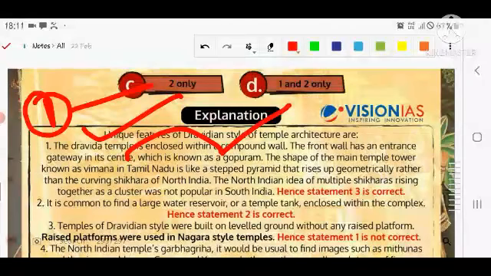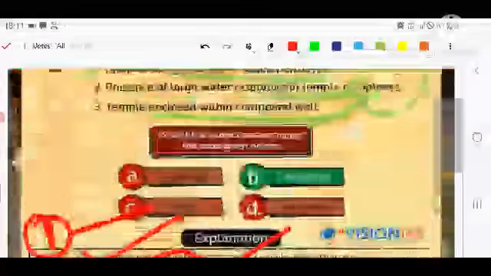It is like a stepped pyramid that rises up geometrically, rather than the curving shikhara of North India. The Northern India idea of multiple shikharas rising together as a cluster is not popular in South India. So hence the third statement is correct.